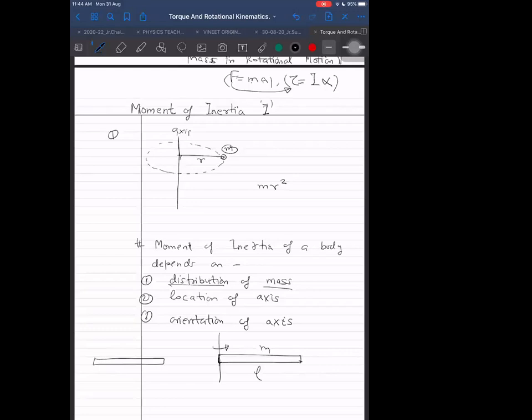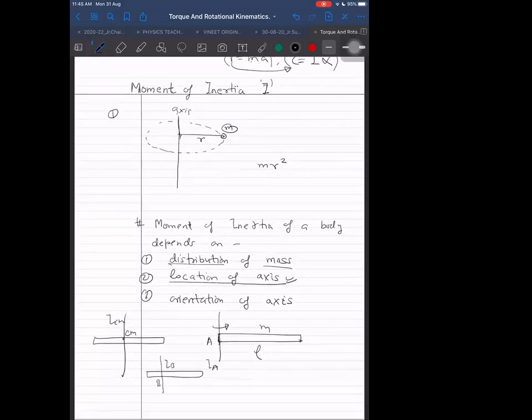Because moment of inertia will depend on whether the axis is passing through its center of mass, or through the end point, or through neither end point nor center of mass, but some other point. All these moment of inertia values, I about B point, I about A point, I about CM, will not be equal. These will all be different because it depends on the location of axis.